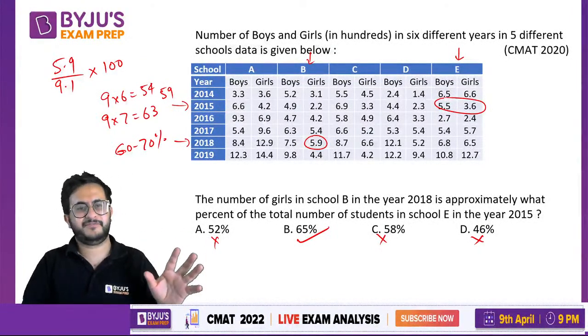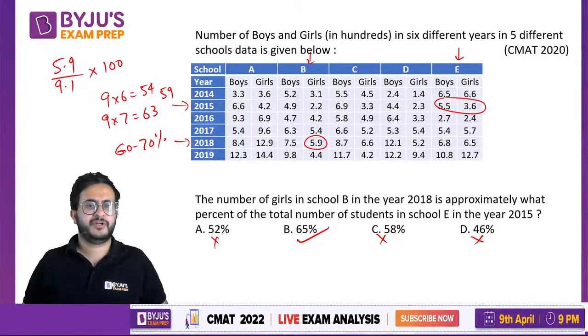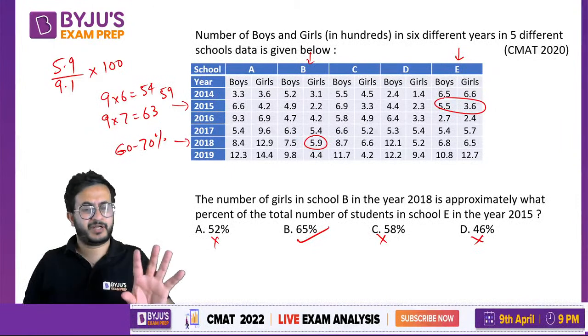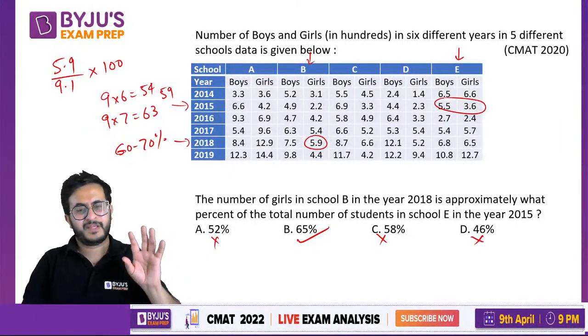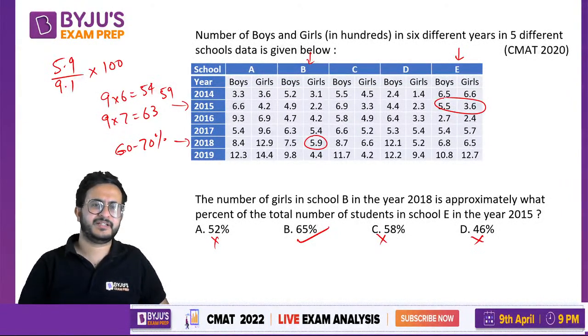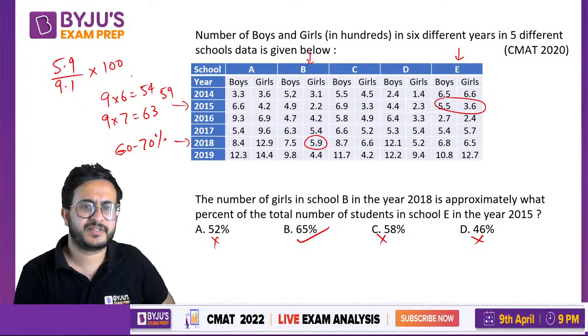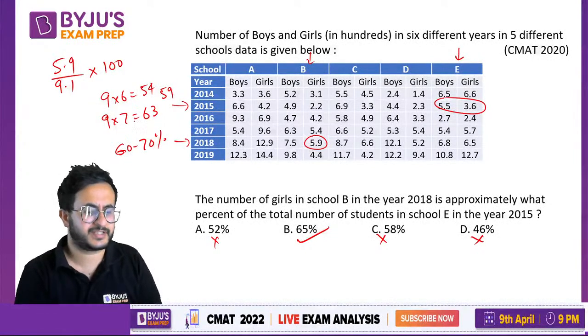First of all, you have enough time in CMAT. ठीक है, अगर तुम calculate भी करोगे, then also you will be able to get the answer, 64 point something or 65. You will get an exact answer also, and you will have much time left. But why spend that much time? Just think like this. If it was 60%, 54 के आसपास कहीं पे होता, slightly more than 54. 70% would be more than 63.